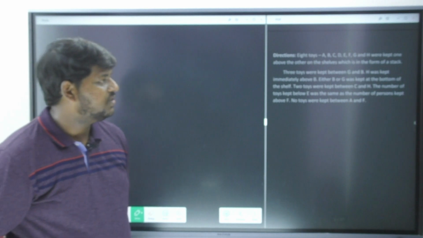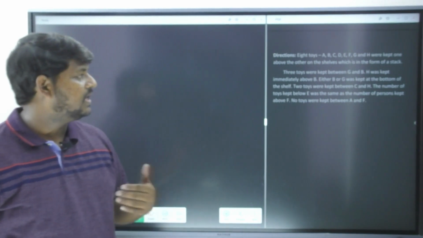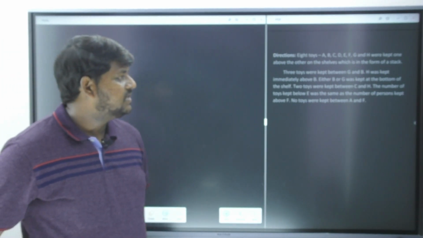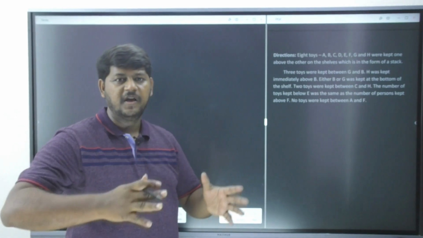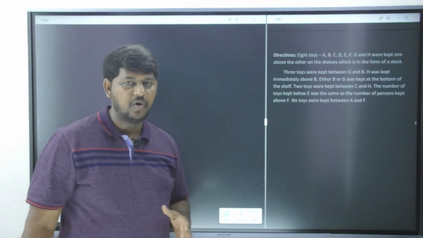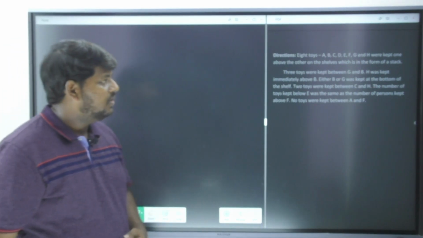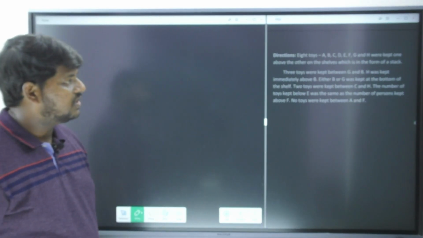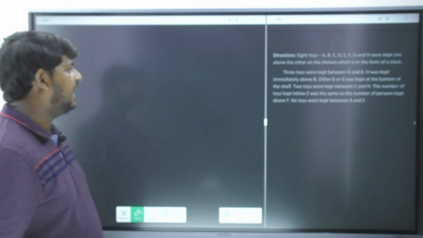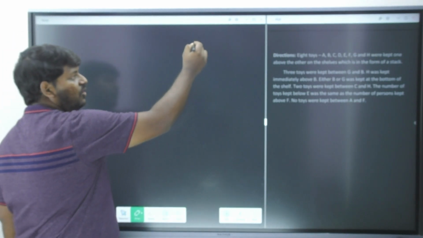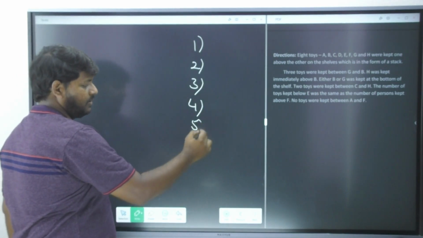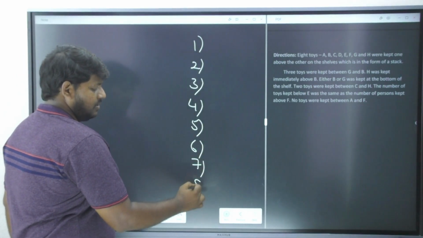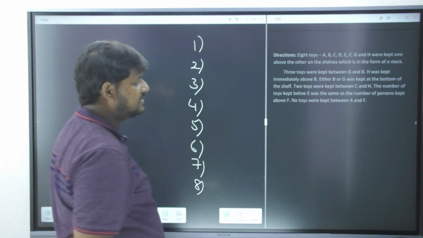8 toys A to H were kept one above the other on the shelves, in the form of a stack. The stack is nothing but a small shelf. It is clearly placed one above the other. So let's see how many toys there are, how many shelves there are. We have got 8 shelves. So let me write it down over here, 8 shelves. Right, okay, now let's see.